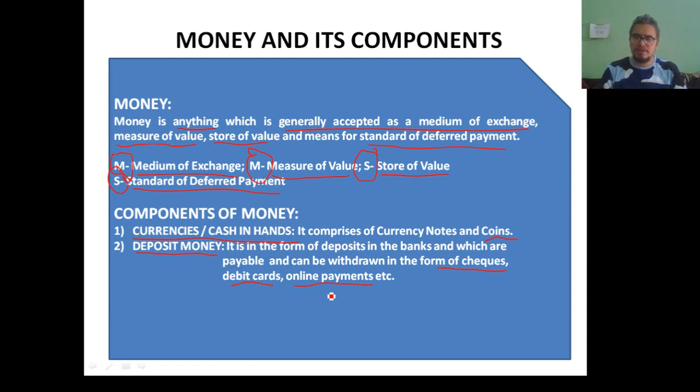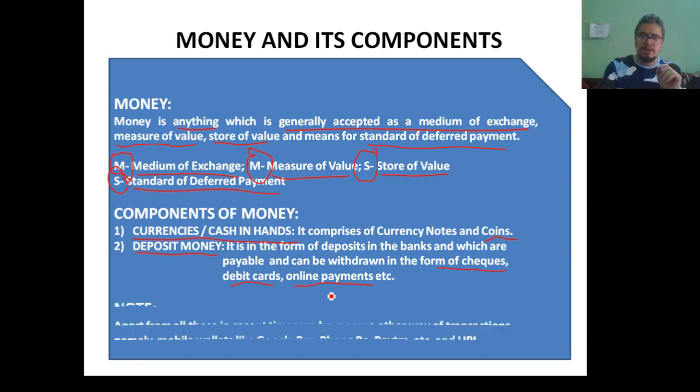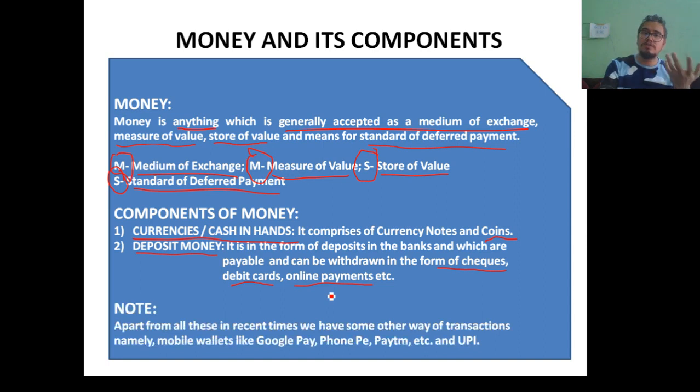Okay, apart from this, we need to take note of certain things. There are certain other forms of payment also available nowadays. We have mobile wallets like Google Pay, PhonePe, Paytm, etc. What happens with these mobile wallets is you can either transfer the money to these wallets and use it accordingly, or you can link your bank account with these wallets and use the money directly from your bank.